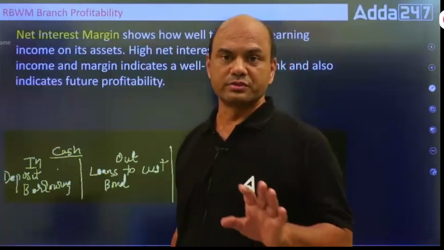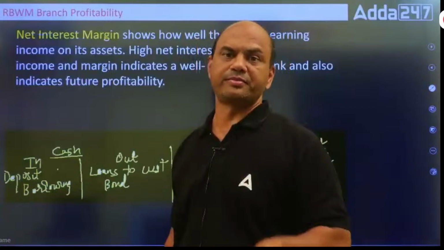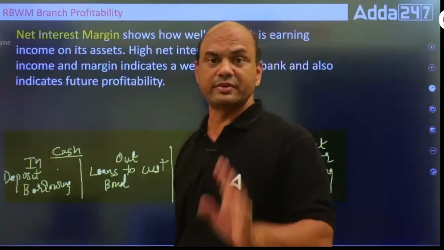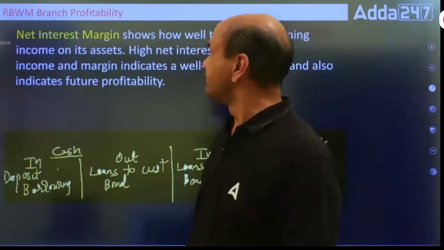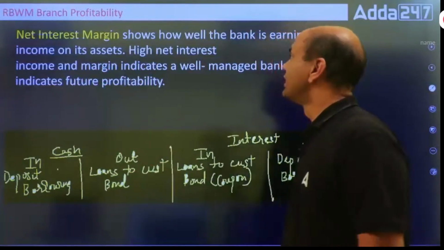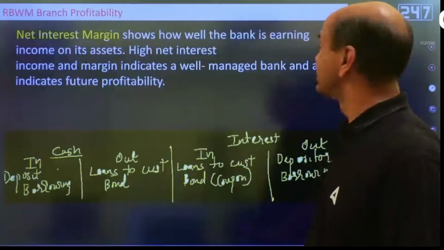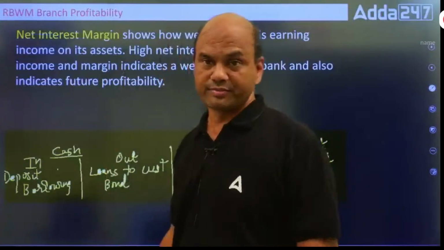But it is not so. NII is different, NIM is different. Both of them are different. What is it then? Let's see. NIM, net interest margin, shows how well the bank is earning income on its assets. Earning income on its assets means what?